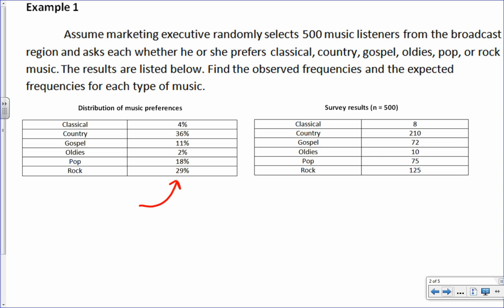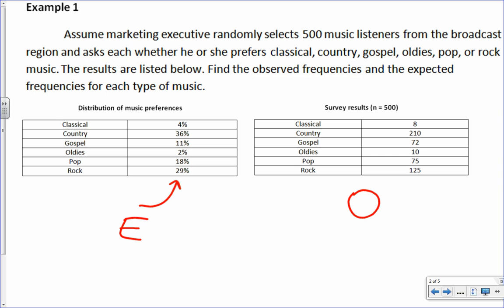They found out of those 500, 8 liked classical, 210 liked country, 72 liked gospel, and so on. Of these two, which one would you call expected? Which one shows me expected data, the one on the left or the one on the right? Yes, this is the expected. This is what I will expect to happen, no matter what the sample size is. I should expect that percentage. Over here is what I actually observed. This is what actually happened. Now they're speaking different languages, though, and that's kind of a problem. The language you're going to want to speak is the actual counts themselves.